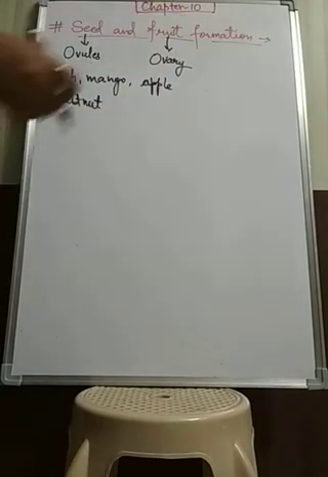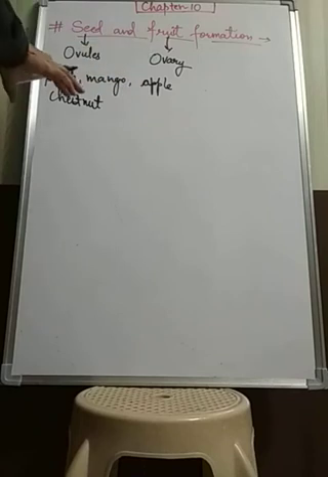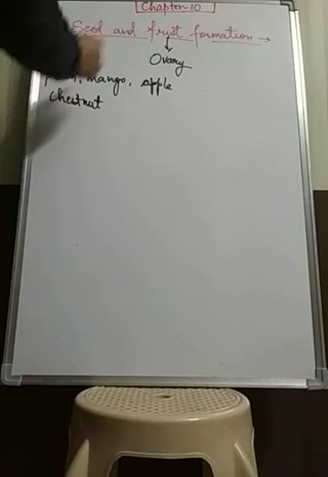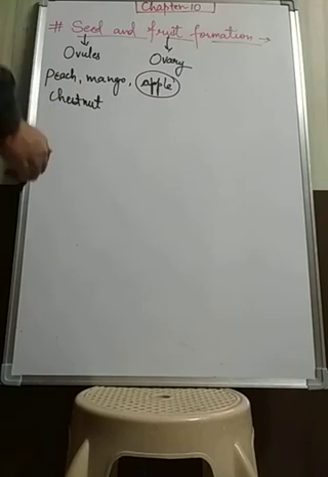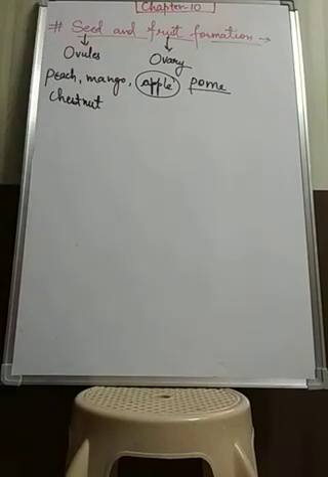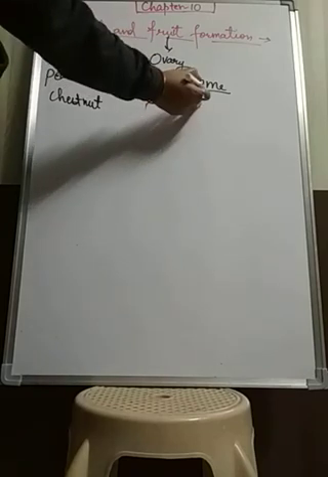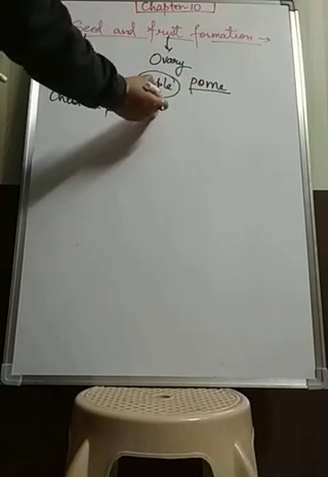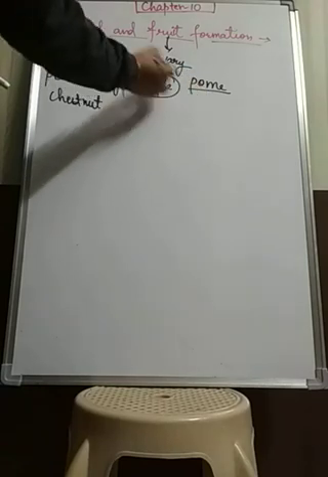Okay, so the other parts of the flower also take part in the formation of fruit, like an apple. What happens? A pome. Students, when you learn about fruits in detail in the higher classes, you will come to know that fruits are of different types. They have their specific classes, and based on that, the fruits are there. So this apple is actually a pome, and this pome, for example an apple, is a fleshy fruit.